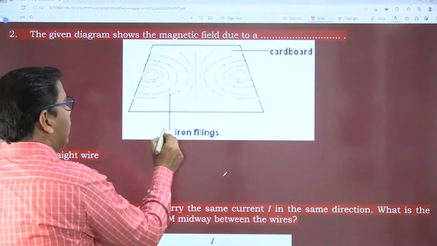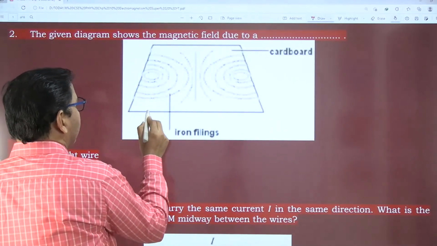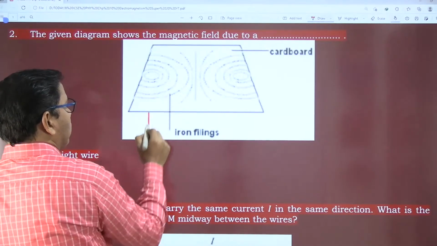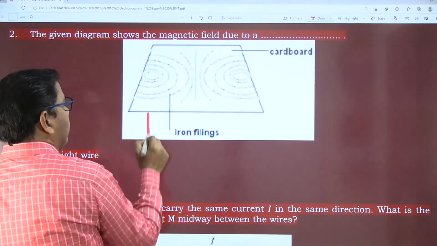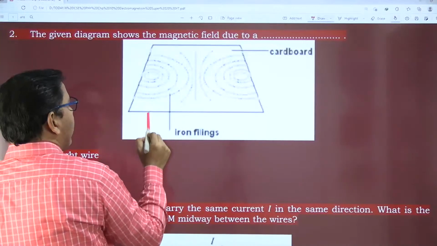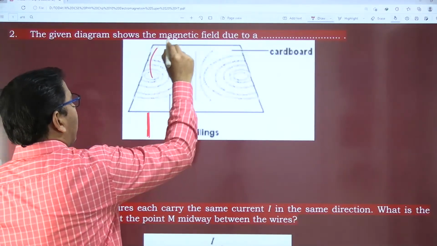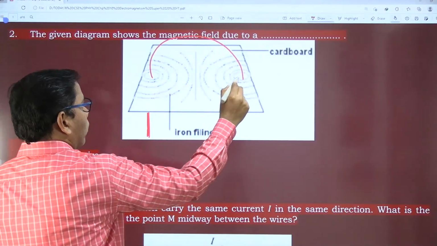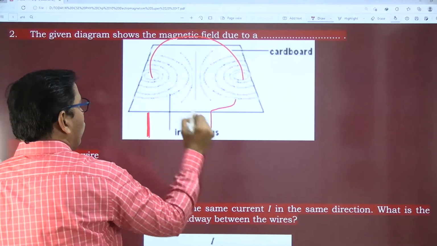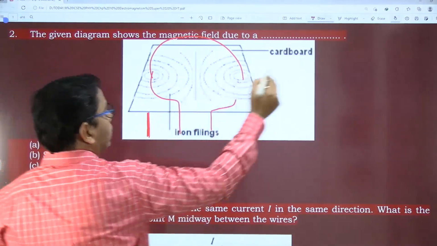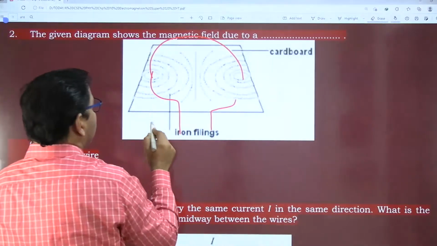Draw a diagram. So here we have a conductor, a wire carrying current, and here we have a coil in a loop. The coil in a loop will be something like this, not here, it will be something like this.